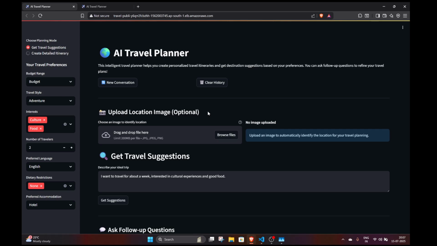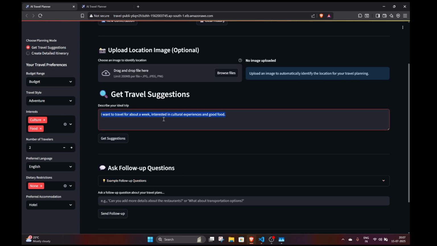This also has those three Docker containers that I just told you about working in the backend. They are hosted on ECS. So let's try one thing. Let's present our ideal trip. This time I want to travel to Delhi from Mumbai in January 2026 to see Republic Day celebrations. Help me generate a detailed itinerary for a week.